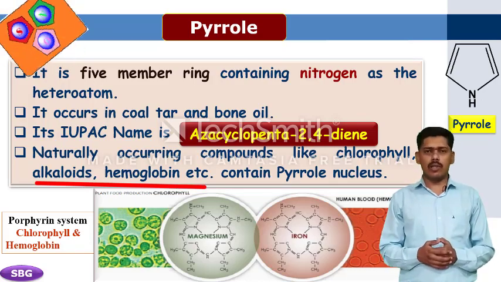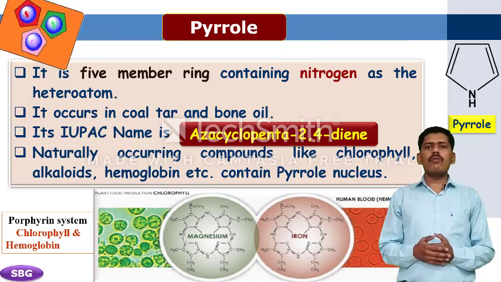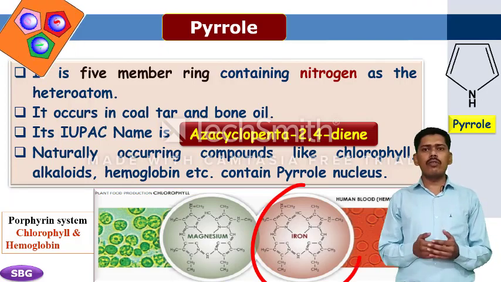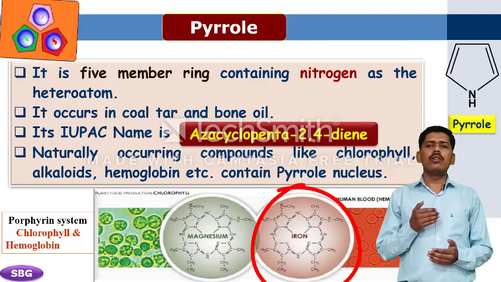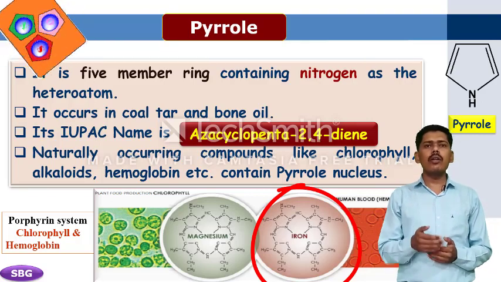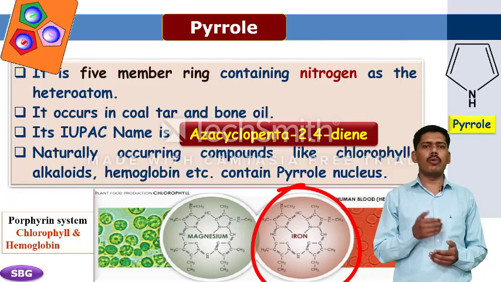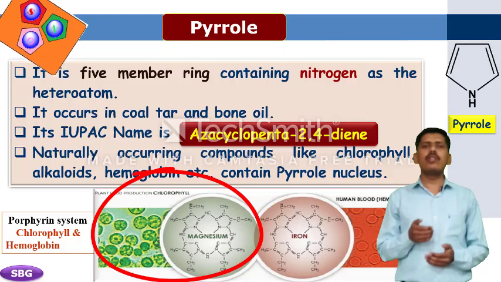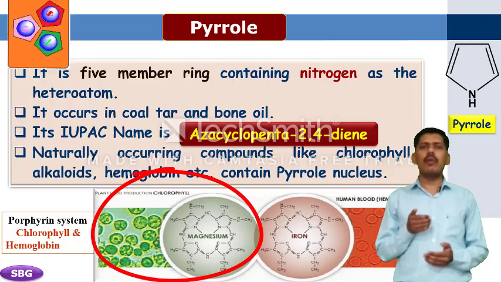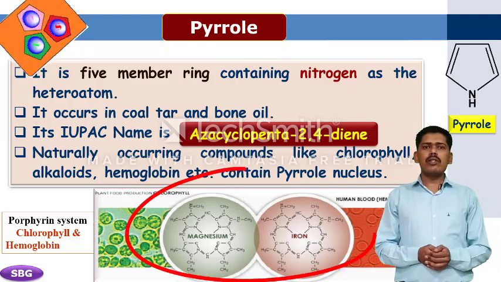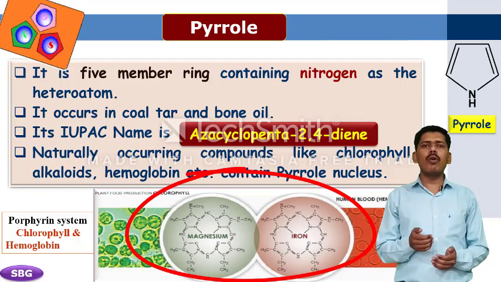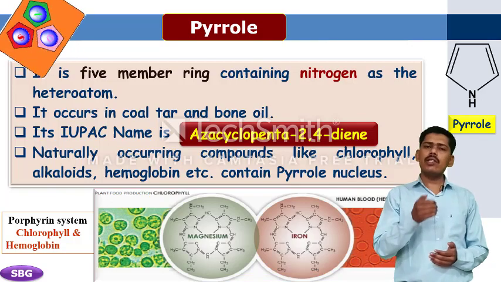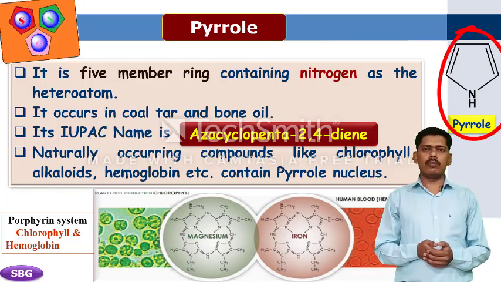contain the pyrrole nucleus. The main reason for the study of pyrrole comes from the work on the structure of hemoglobin, which is the blood respiratory pigment in the human body. And the next most important pigment is chlorophyll, which is the green photosynthetic pigment of plants. These pigments are the most important part of the human body and plants respectively, whose nucleus is pyrrole.